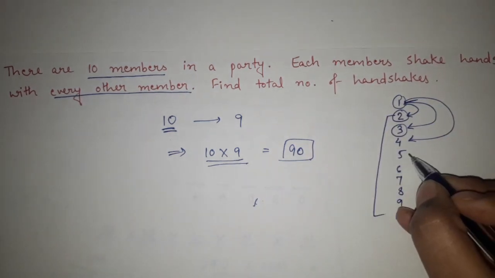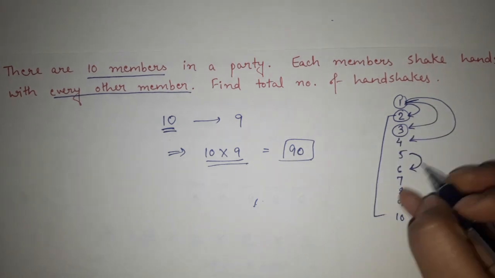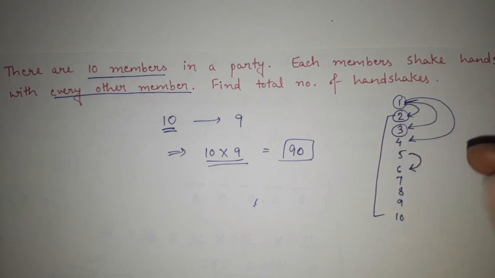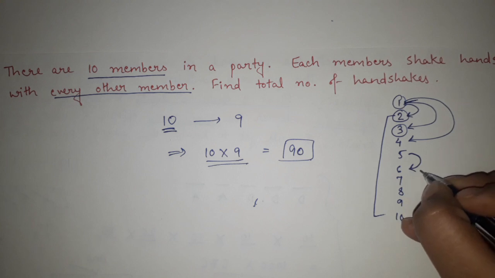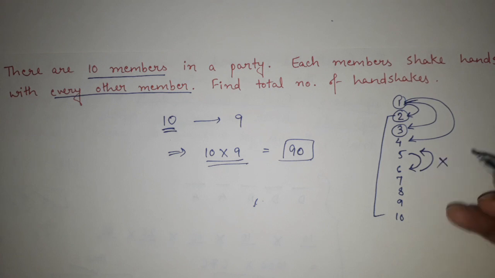See, 5 is shaking hand with 6. When I am saying that 5 is shaking hands with 6, that actually means that 5 and 6 are shaking hands with each other. So if I am again considering that 6 is shaking hand with 5, I don't have to consider it twice. Getting?